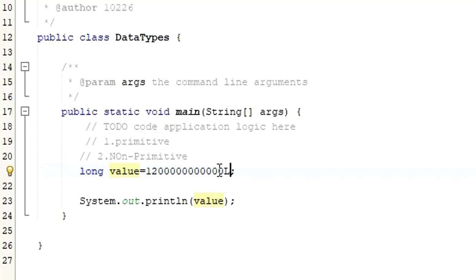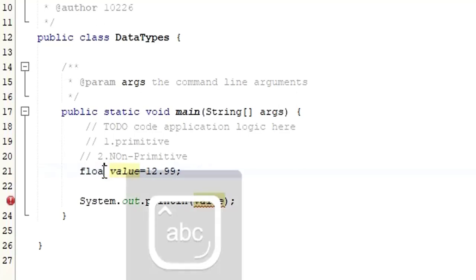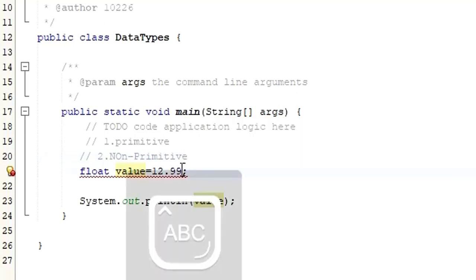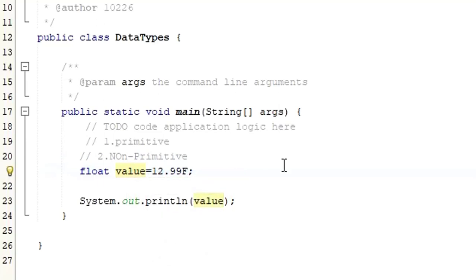Then let's say if you want to specify a decimal value, let's say 12.99. So we know this is not long, we know this is float, right? Let me call this one a float. But when I say float, this one is giving me an error. In Java, if you want to use float as a data type, just like the way that you use long, here you have to use F as the suffix, or you can use a lowercase f as I said for long. Or if you don't want to use float, you can simply say this one is a double.